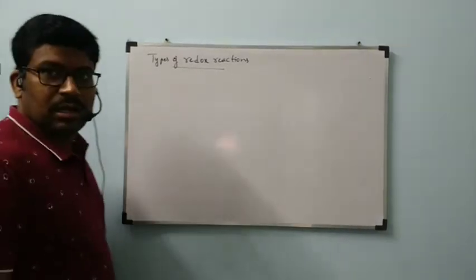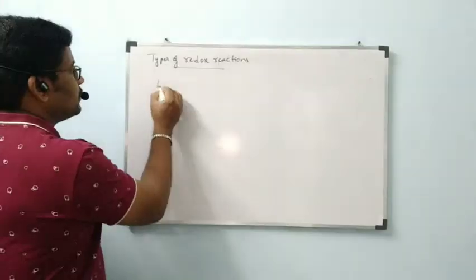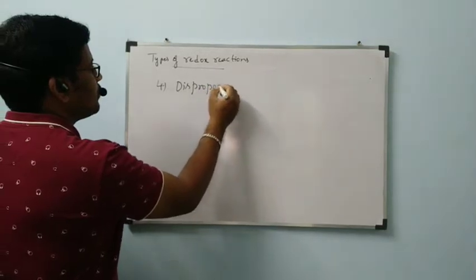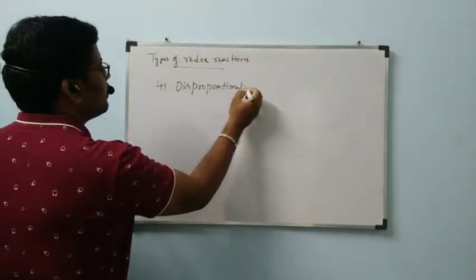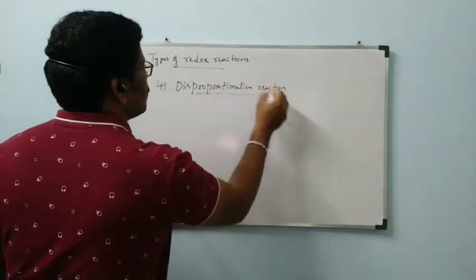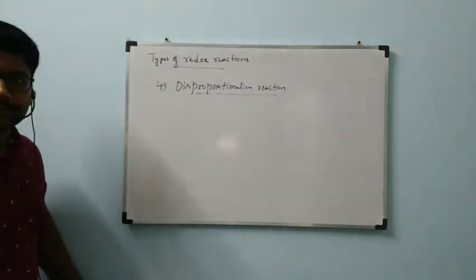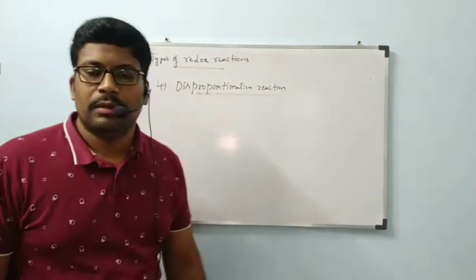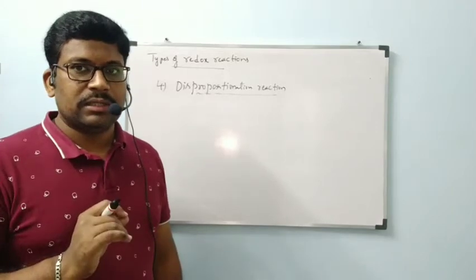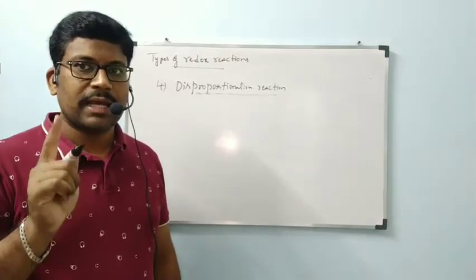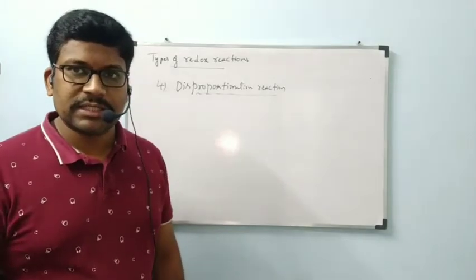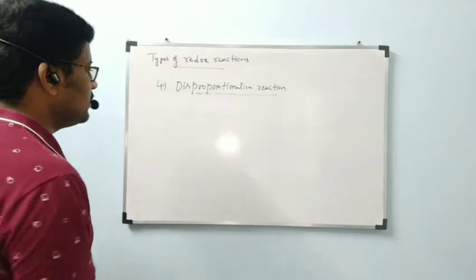Okay, now let us see our fourth type of reaction, that is disproportionation reaction. Coming to disproportionation, we will take one example, and by using that example I will explain what this disproportionation is.